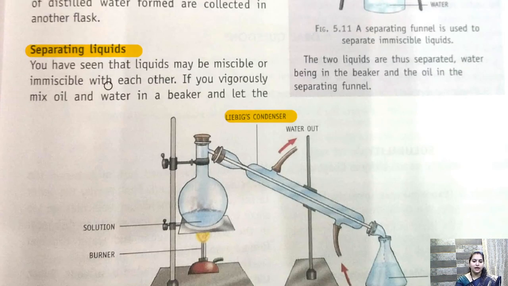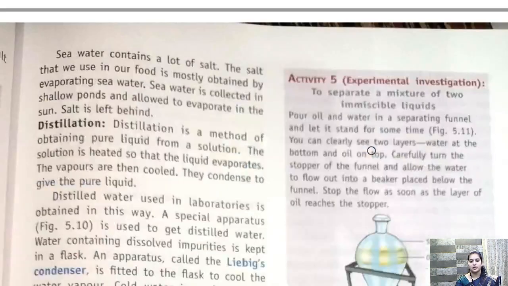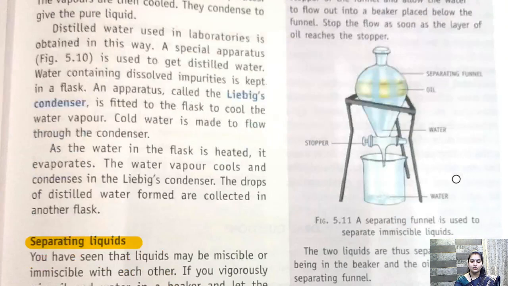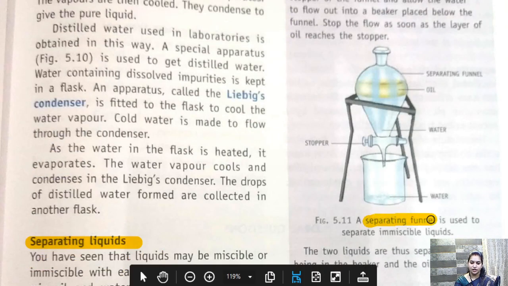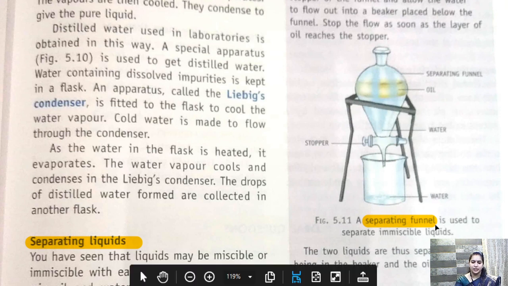Clear? Then we have separating liquids. Liquids को हम कैसे separate कर सकते हैं? तो for immiscible liquids, that is liquids that do not mix together, we use a separating funnel. Example is oil and water. Oil and water cannot be mixed together, so this can be separated by a separating funnel. Clear?